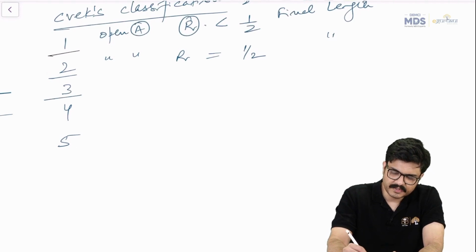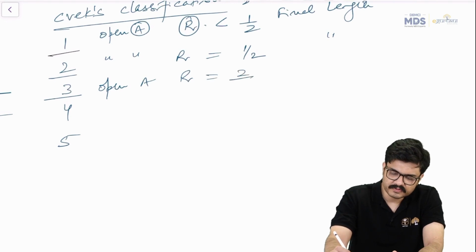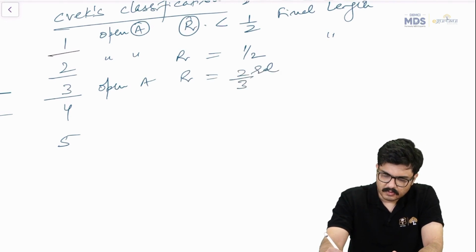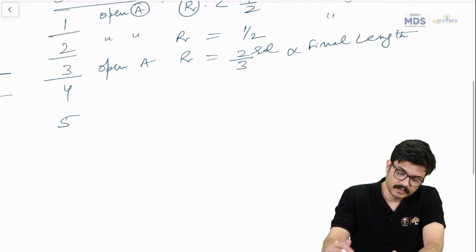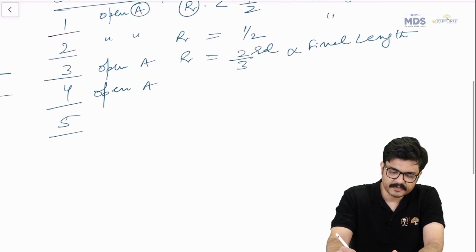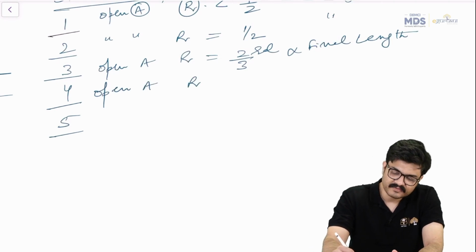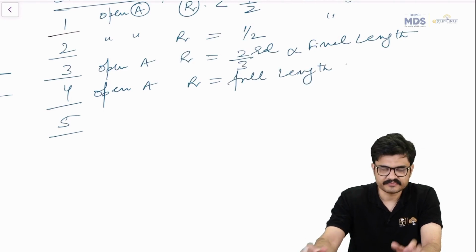Then type 3 is again open apex with root end almost 2/3 of the final length, right? Type 4 is again open apex, but the root length has attained full final length, right? Still there's an open apex.